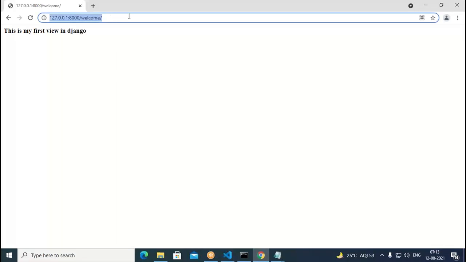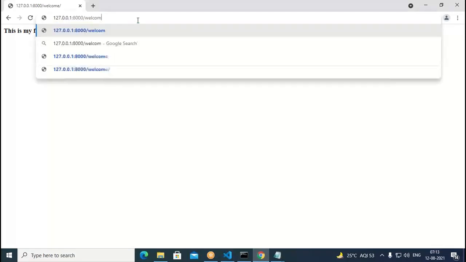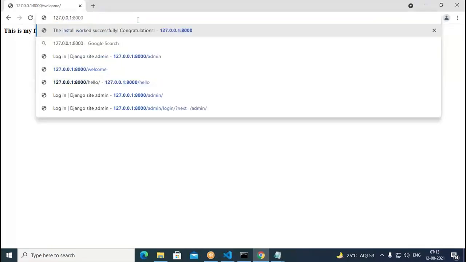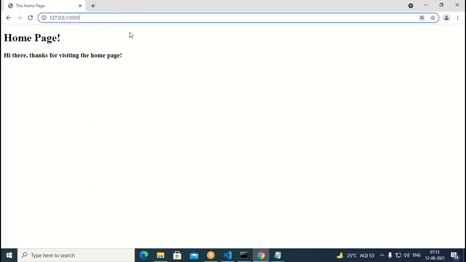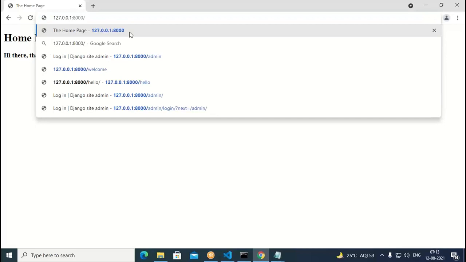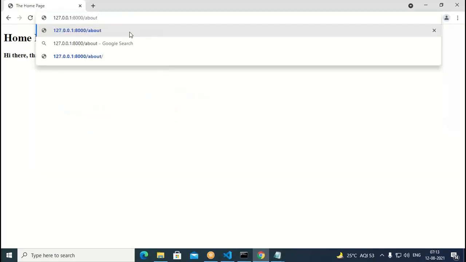Now come to this, remove all this welcome here, and try to render this. It says home page, hi there, thanks for visiting the home page. Earlier, it was showing some Django related stuff. Now type here about. When we type about, what happens here? This is the about page. Like this, we are rendering views and we are rendering HTML pages.